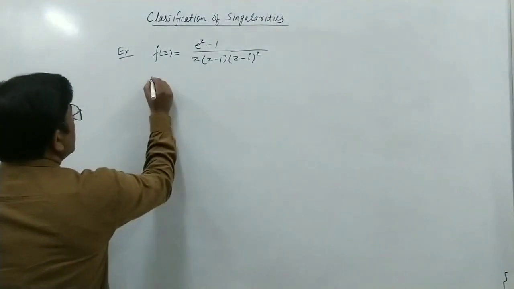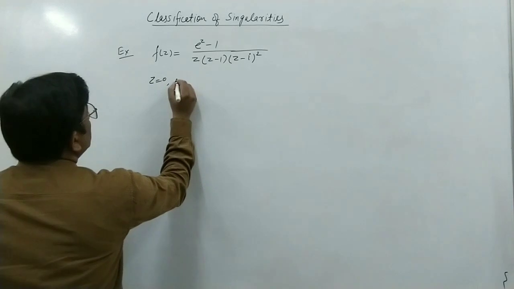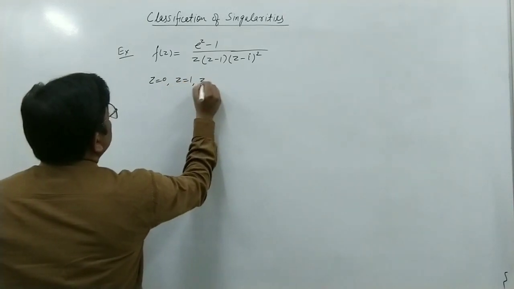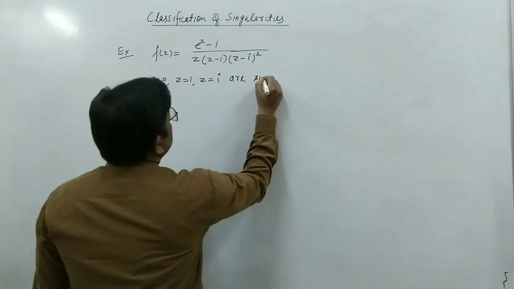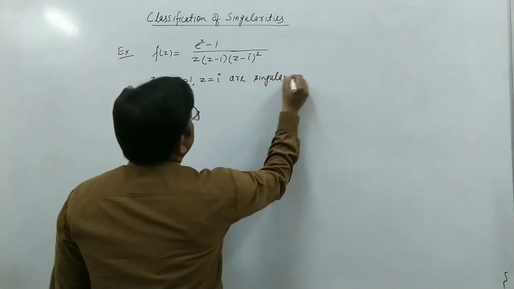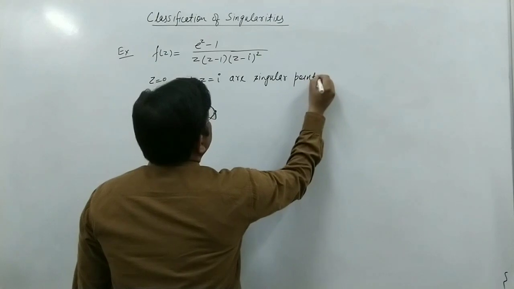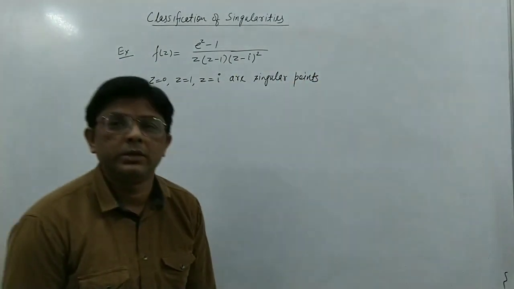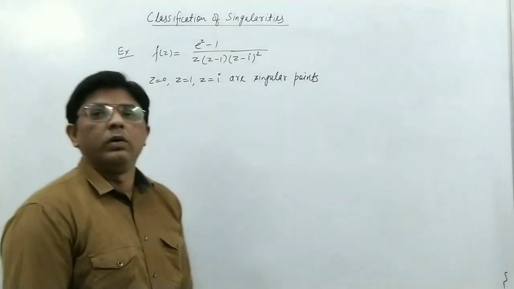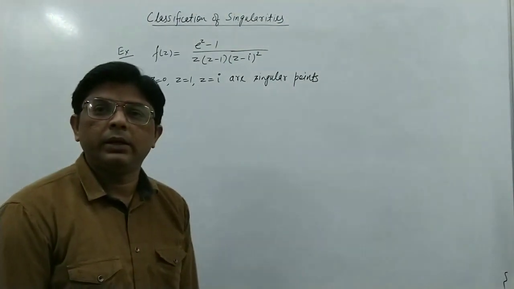So z = 0, z = 1 and z = i are singular points. These are the three singularities here, 0, 1 and i. Now we want to find their types and their orders.